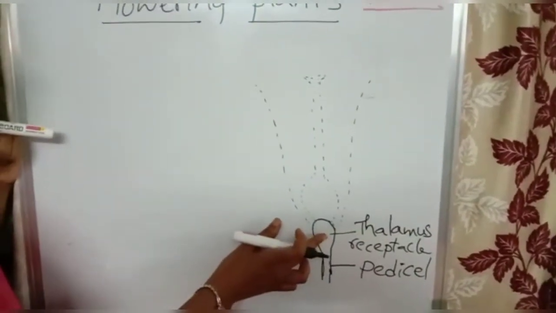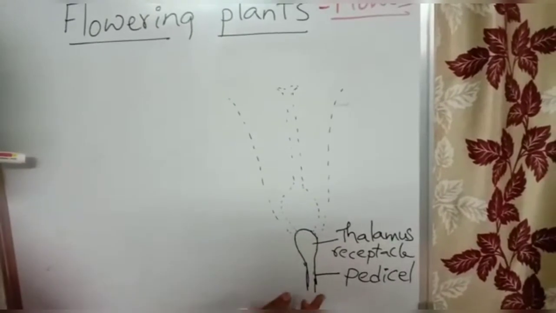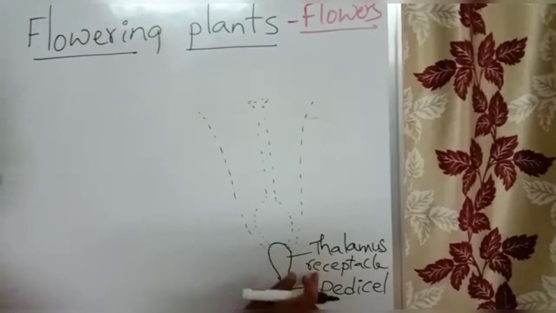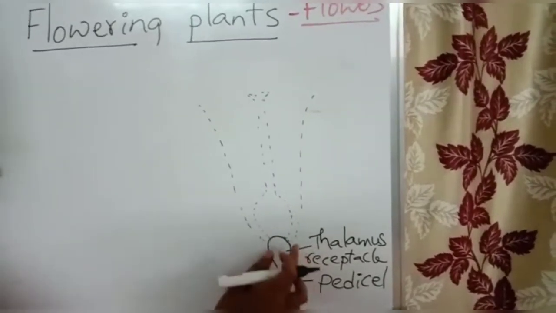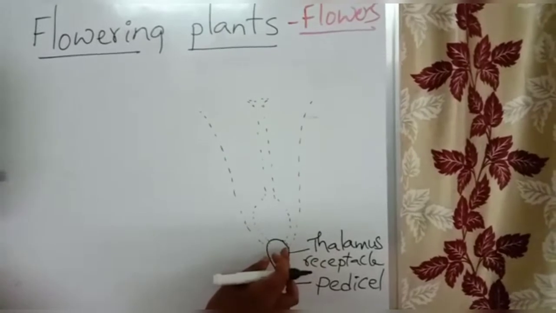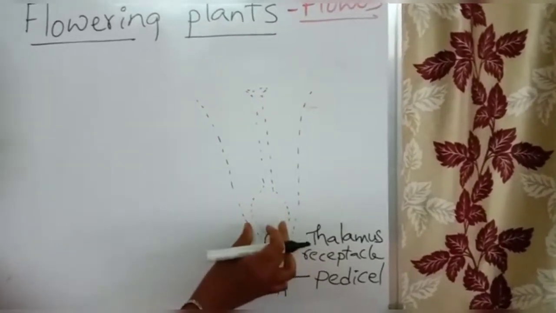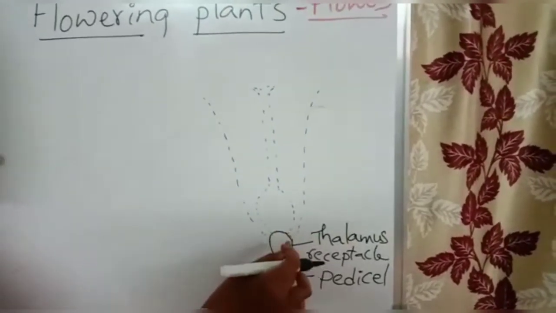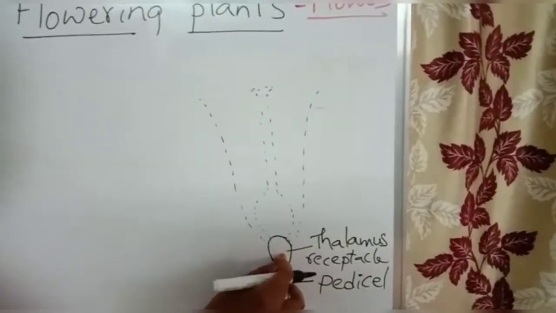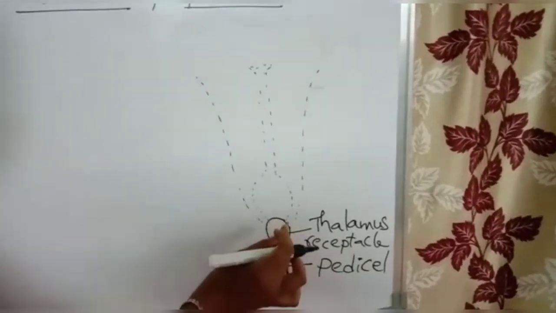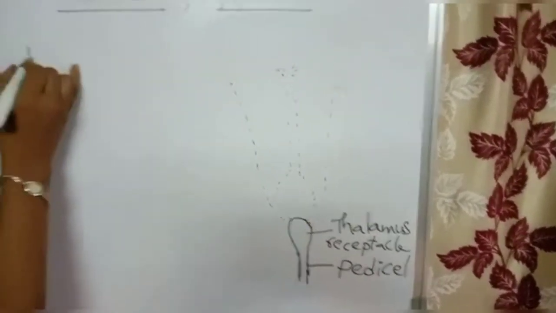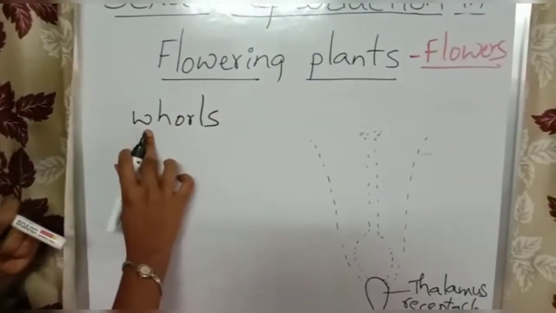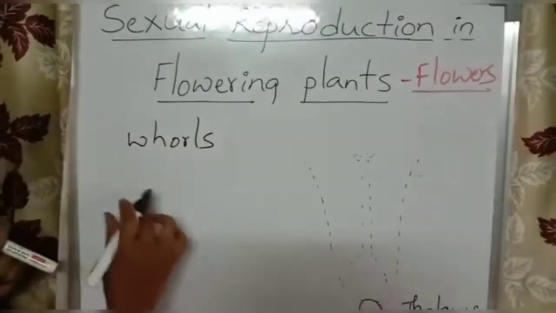So the swollen base of the flower or the tip of the pedicel is the condensed part, which is called thalamus or receptacle. This thalamus consists of various floral parts in different whorls. The thalamus is the condensed part, and it has various floral parts in different whorls.